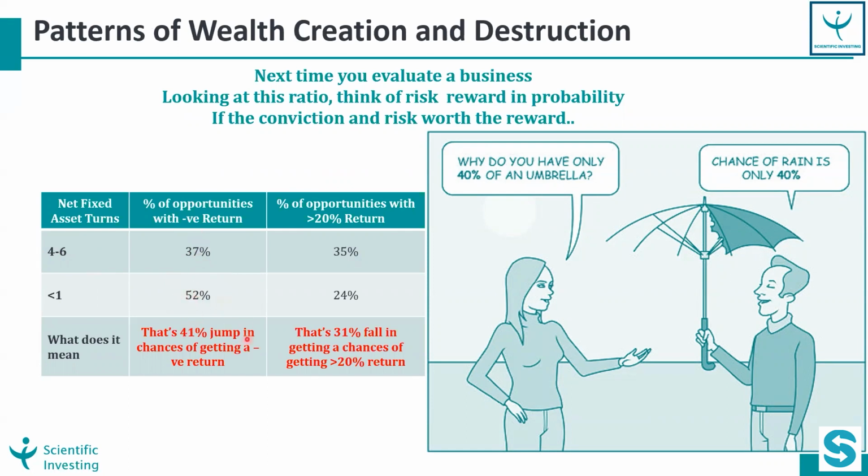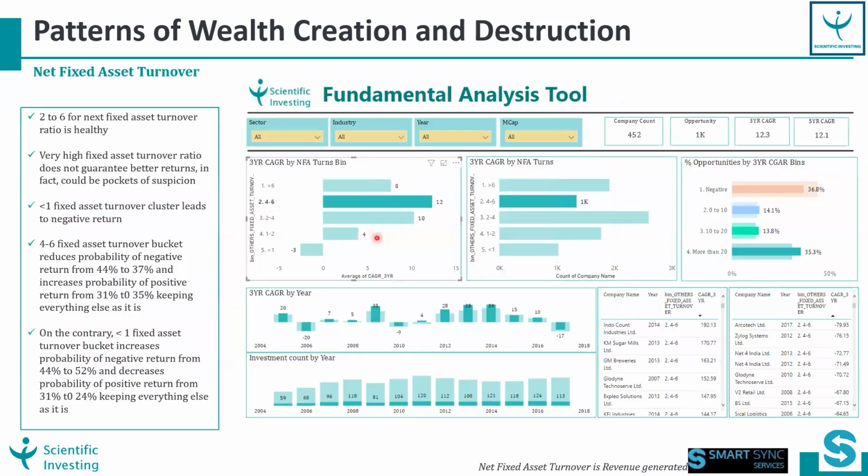And if you see, this is almost a 41% jump in chances of getting negative return. Also, in terms of positive return, when you have a net fixed asset turnover of less than 1, only 24% of the companies have given positive return in that 3-year period, which means every 1 in 4 company will be able to generate more than 20%. But when you go with this, every 1 in 3 company will generate, which is almost a 31% fall in chances of getting greater than 20% return. So this is how you have to read this particular data.